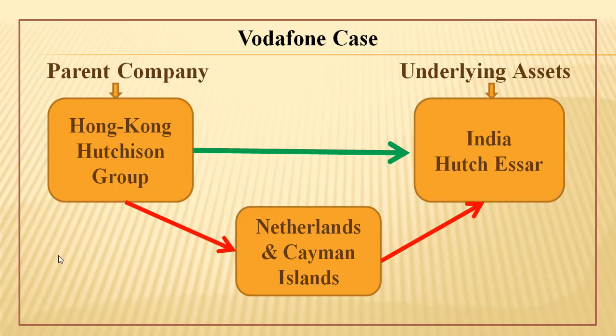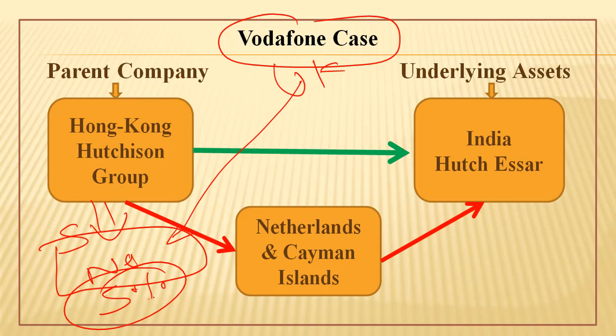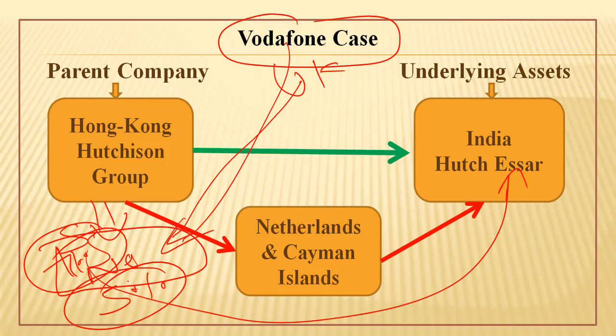But these companies very cleverly, in order to avoid tax, created artificial corporate structures or company structures in the Netherlands. So Vodafone, which originally belongs to the United Kingdom, created an artificial subsidiary company called Vodafone Netherlands in the Netherlands, because the Netherlands charges only 5% tax on capital gains. And then Vodafone transferred the entire amount, whatever amount, 11.5 billion, was required to buy out the shares of Hutch in India. They transferred the entire amount over here to their subsidiary company.